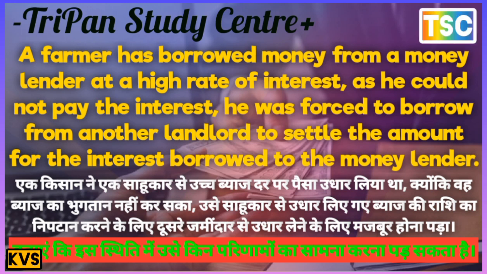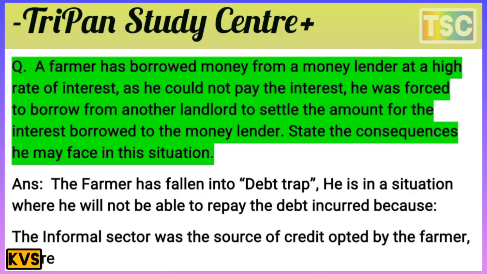The question here: A farmer has borrowed money from a moneylender at a high rate of interest. As he could not pay the interest, he was forced to borrow from another landlord to settle the amount of interest borrowed from the moneylender. State the consequences he may face in this situation. That's the most important question for the exam.